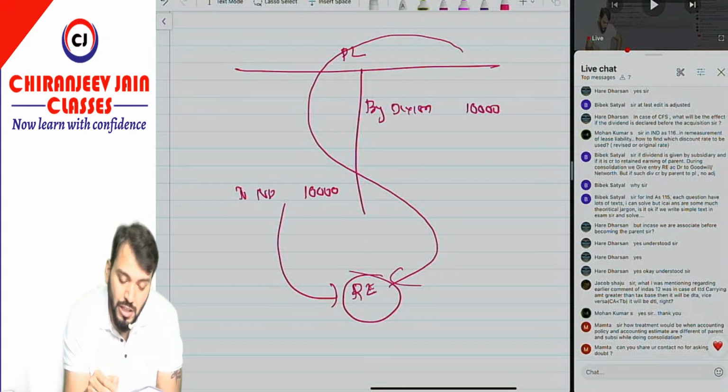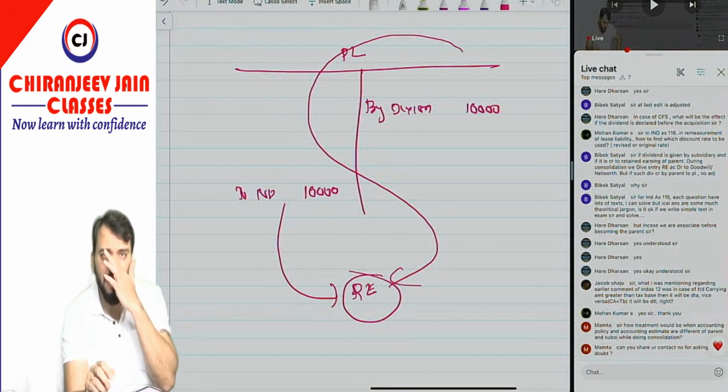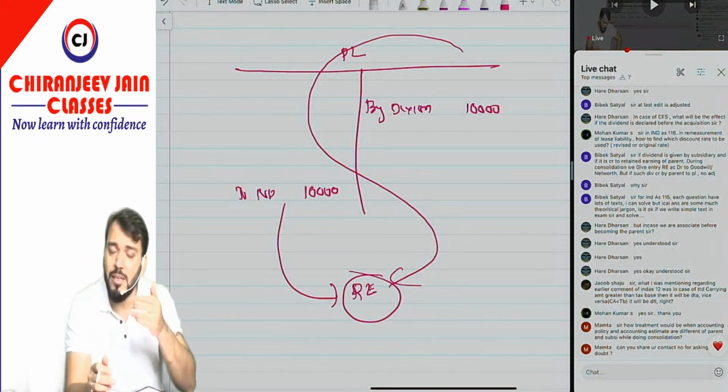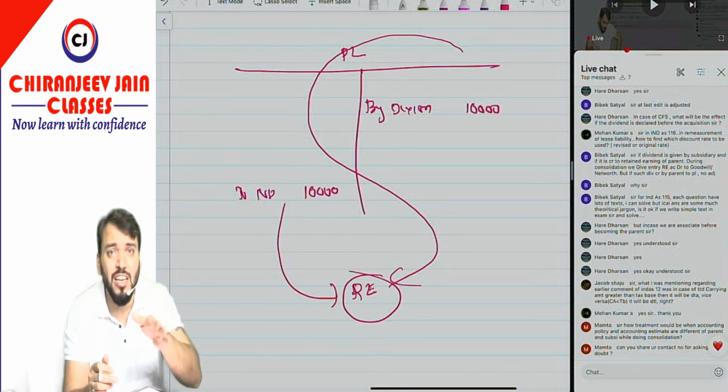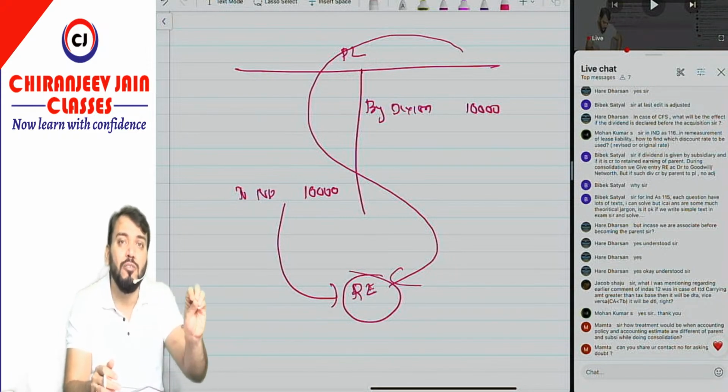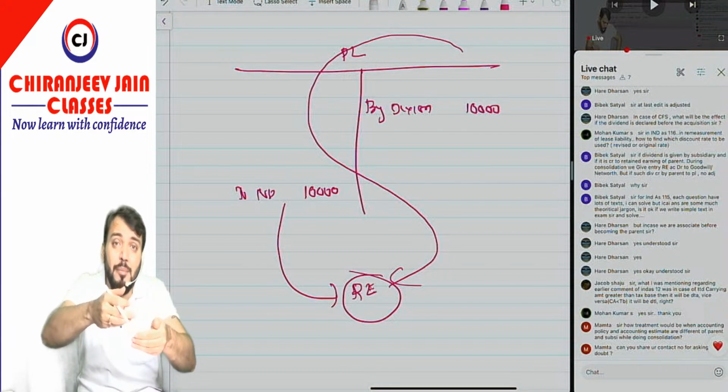Vivek: Sir, for Ind AS 115, each question has a lot of text. I can solve it, but the ICAI answer has so much theoretical jargon. Is it okay if I write it simply? Yes, just try to understand depending upon marks. Whatever question has been given in Ind AS 115, most of the questions are illustrations. When we say illustration, they want to illustrate the concept by that particular question. So in that they have written many things.